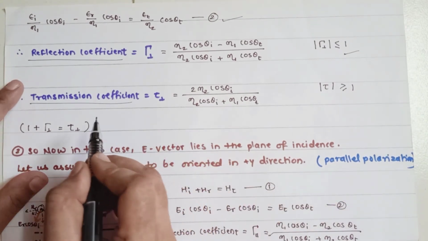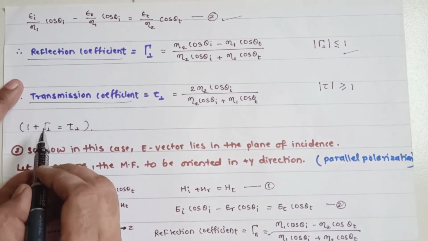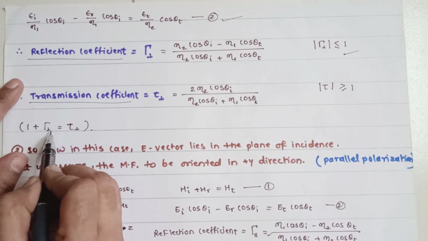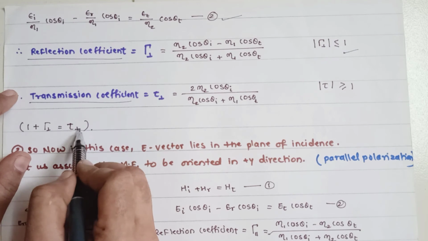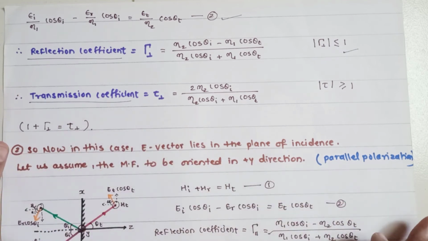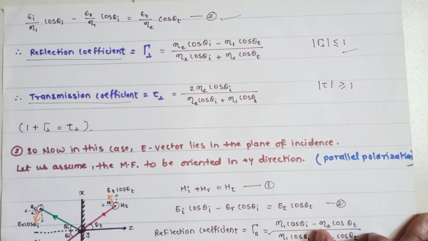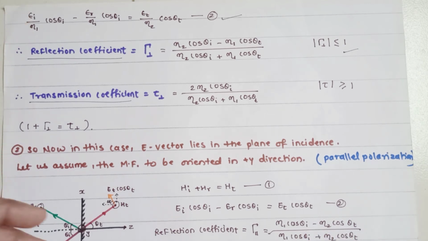When we compare both of these equations with respect to the basic equation, you can find that 1 plus gamma perpendicular polarization is nothing but tau perpendicular polarization, which means your transmission coefficient is nothing but 1 plus your reflection coefficient value. Okay, so now after solving the electric field, what will be the second limiting case for this particular equation?